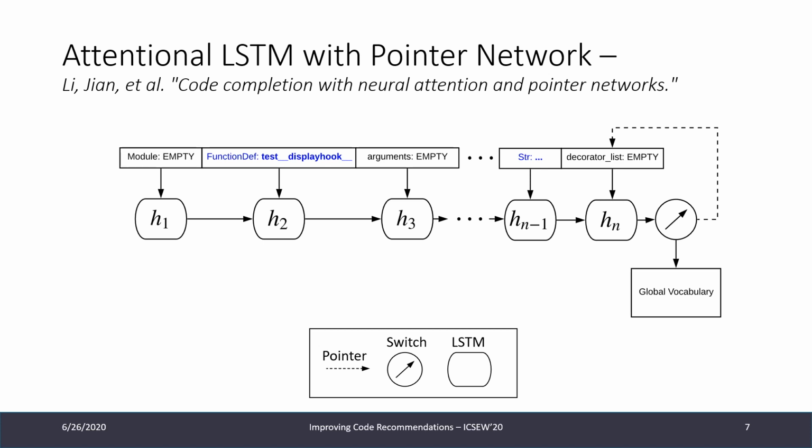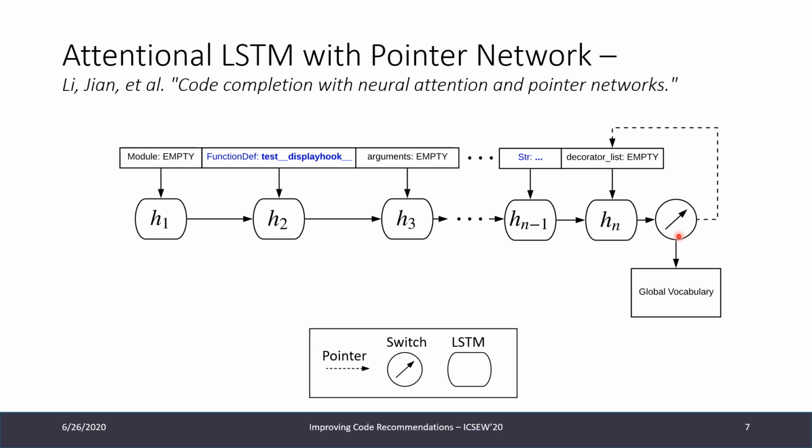So the first architecture we're looking at actually uses a neural architecture within. It was first presented by Lee et al. in Code Completion with Neural Attention and Pointer Networks. And it has two components: an attentional LSTM, long short-term memory, recurrent neural network, and also a pointer network. Starting point for this approach is a flattened AST, and we take this flattened AST and pass it through the LSTM RNN architecture, and then we arrive at this output, which is denoted as switch.